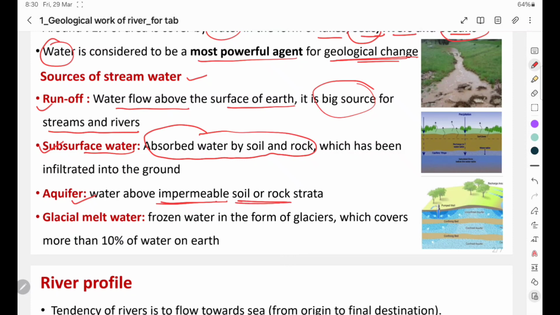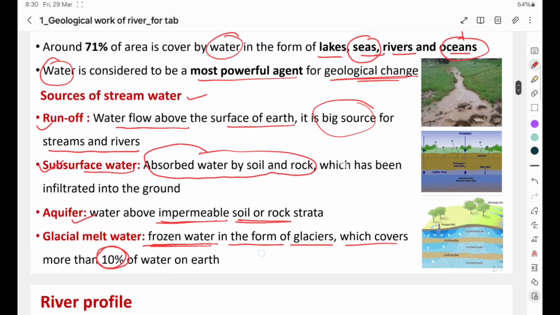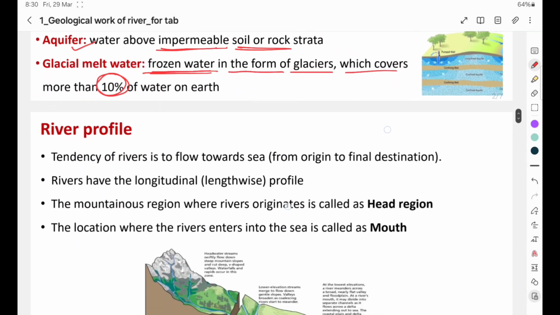Then glacier melt water. Basically this is the frozen water in the form of glaciers, which covers around 10% of the water on the earth. So these are the sources of stream water. Then we'll see the river profile.